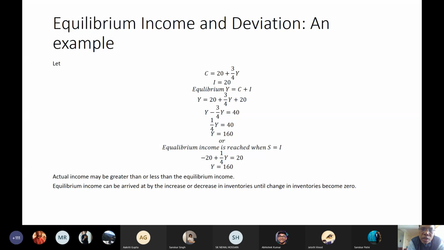But what I am going to discuss in the next class is why can't we convert? The recession phase I am talking about: if the actual income has become 200, what we are doing to restore equilibrium is bringing the income to a lower level, 160, to attain equilibrium income.